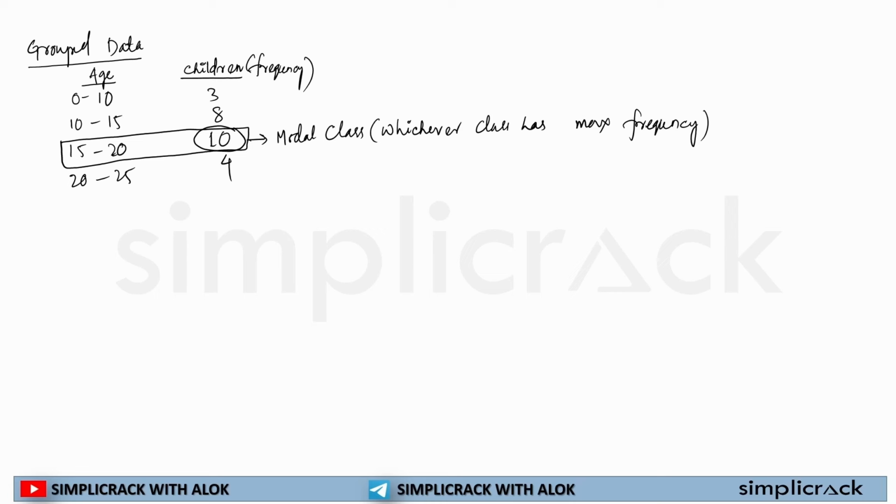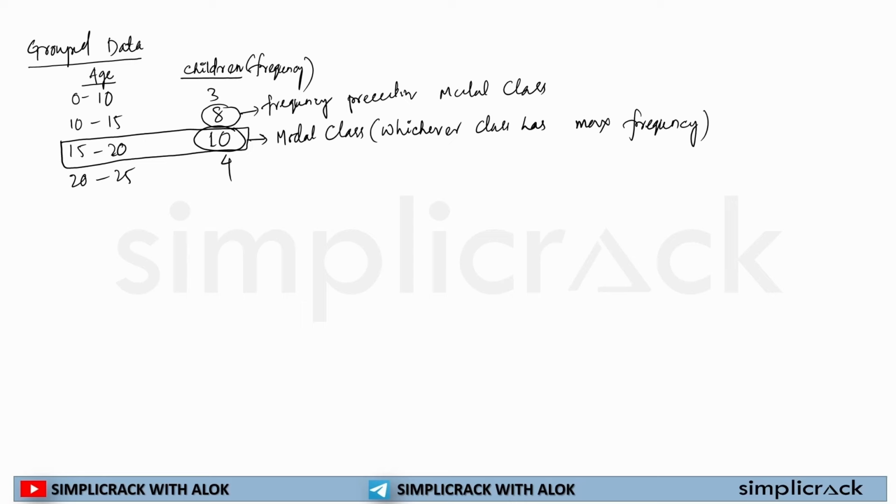Will be known as modal class. Now, in this modal class, you need to remember a few more things. The frequency of the modal class is known as Fm. Then there is the frequency preceding the modal class.